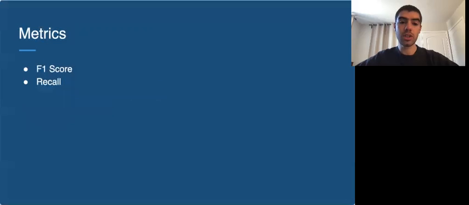The two evaluation metrics I chose for this problem are F1 score and recall. I chose the F1 score because it balances recall and precision. In this setting, it's helpful to look at both. We want to see both the positive predictive value as well as the sensitivity. I also chose to look at recall independently, since we want to evaluate our model's ability to find the relevant genres for a song.